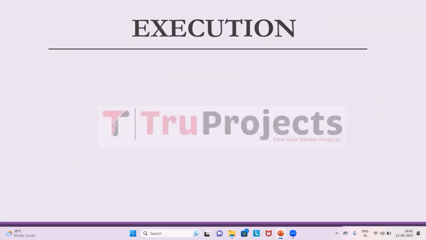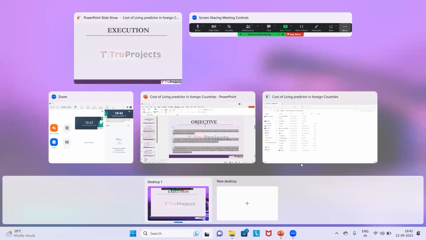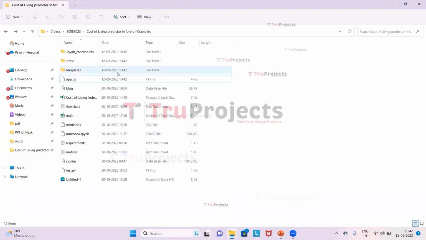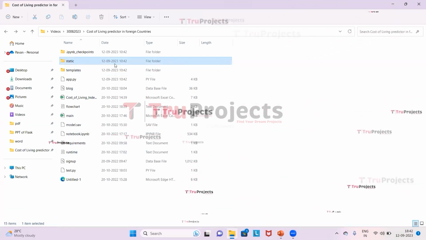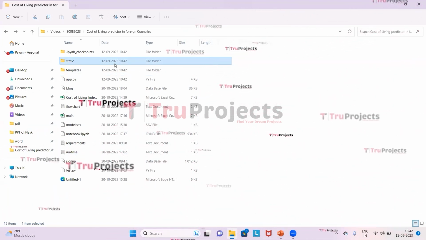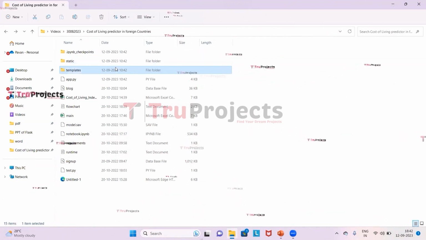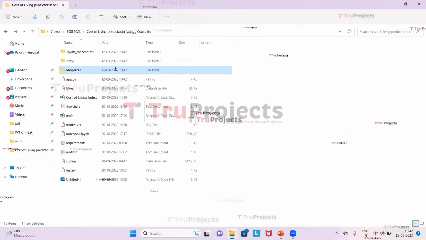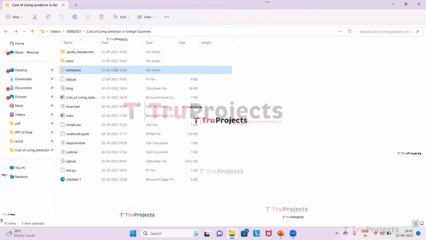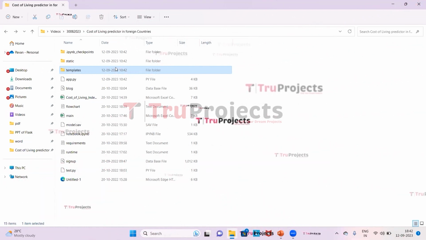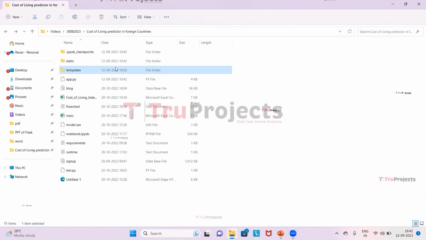For execution, we need to open the code folder which contains the source code files. This is the code folder of the project. This is the static folder. This folder consists of the files related to CSS, JavaScript and Bootstrap files. This is the templates folder. This folder contains all the HTML pages used in the project. It includes files like index.html, about.html, etc., which represent different pages of the website.